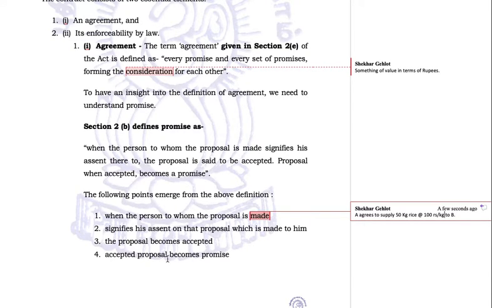Okay. Now what will happen? Accepted proposal becomes a promise. Now it has become a promise that yes, now both people are bound to each other. Now this is a promise.